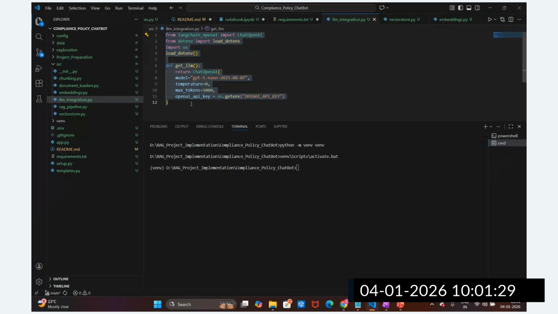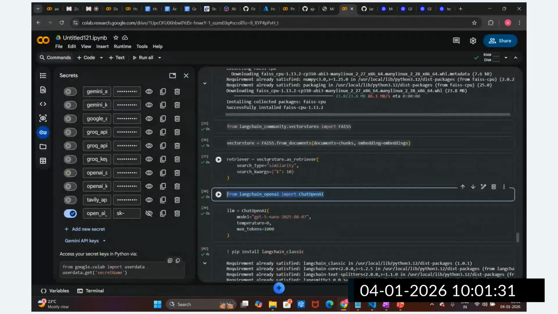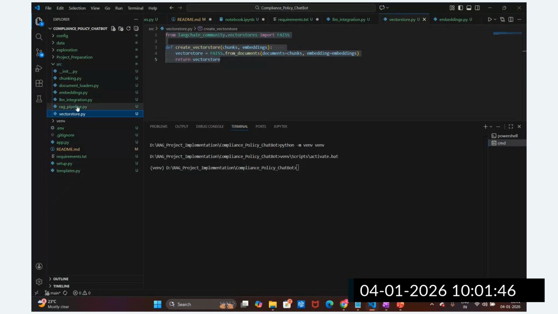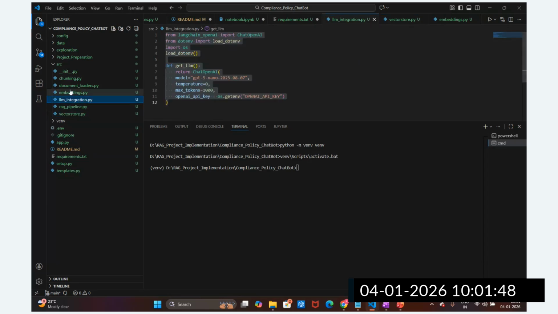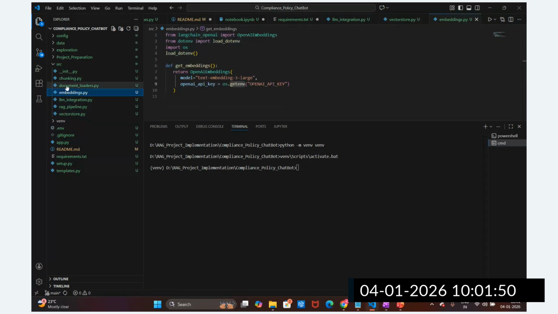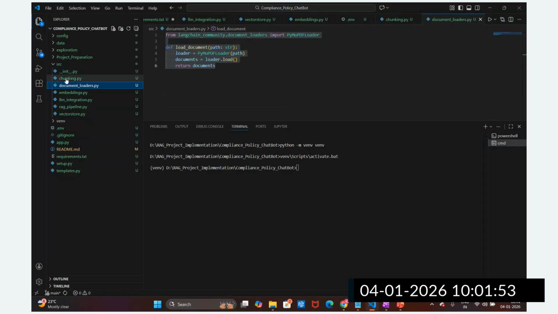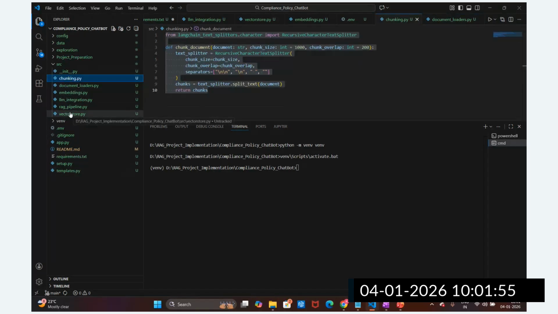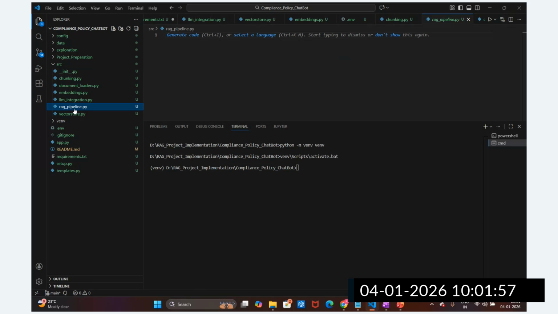After LLM integration, what is the next step, guys? Can anyone tell me? The document loader is done, chunking is done, embedding is done, right? Then the vector store is also done. If you see here, the vector store is done, LLM integration is done, embedding is done, document load is done, and chunking is also done. All that is remaining is the RAG pipeline. We are going to create the RAG pipeline now.